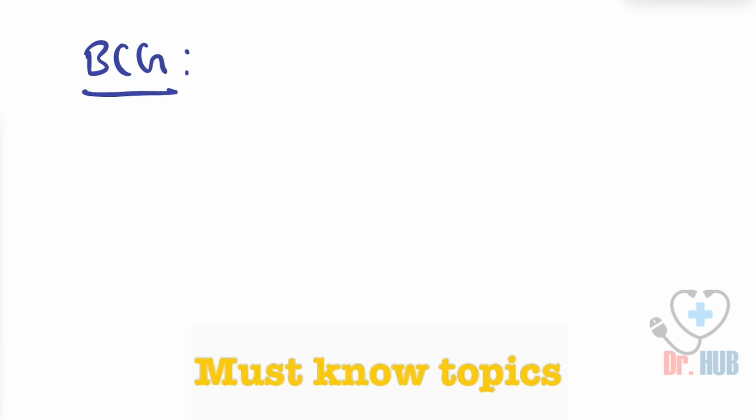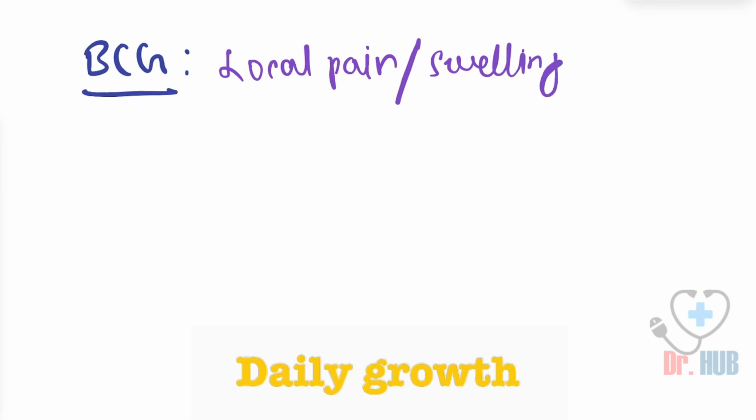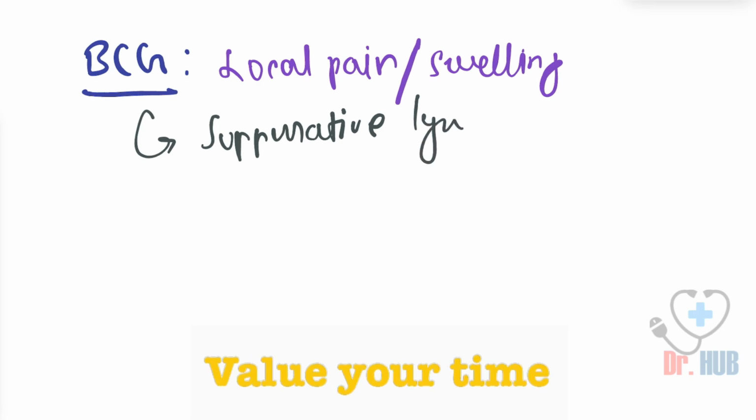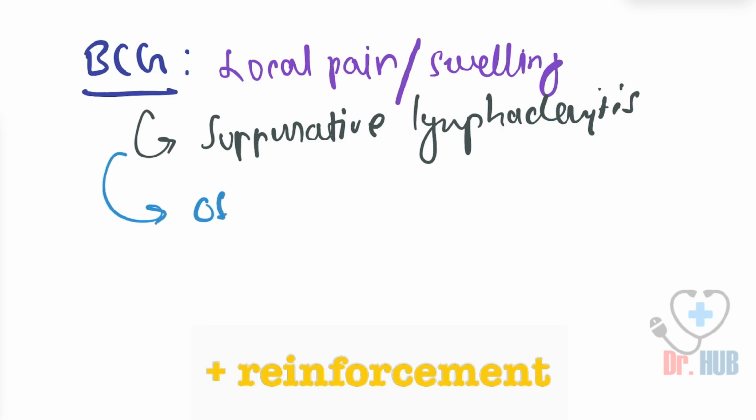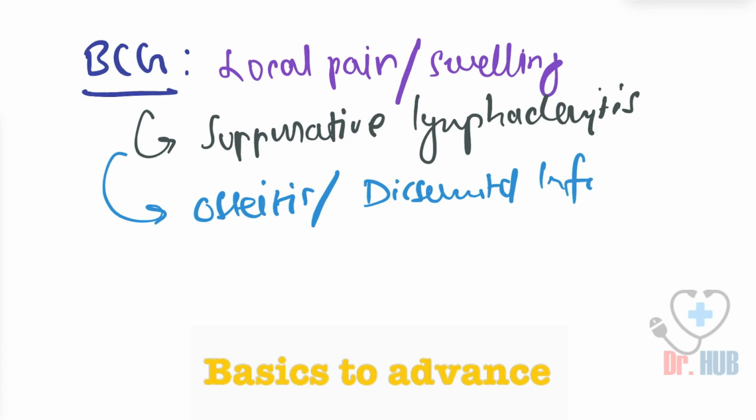To begin with, we are going to talk about the BCG. The common reactions include local pain as well as swelling. And what are some rare or serious complications? It includes suppurative lymphadenitis. Then it can also result in BCG osteitis as well as disseminated BCG infection.